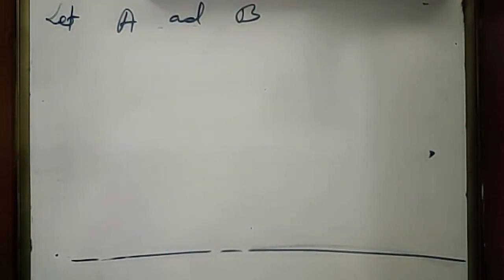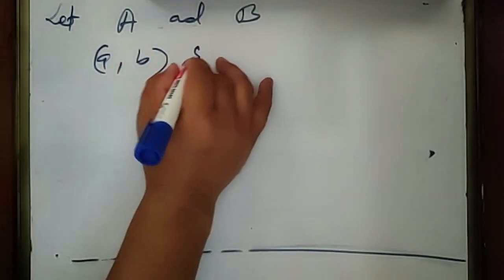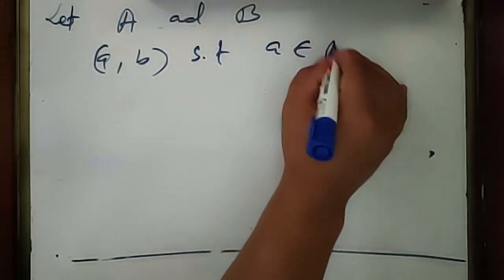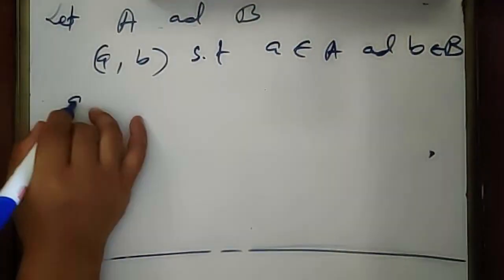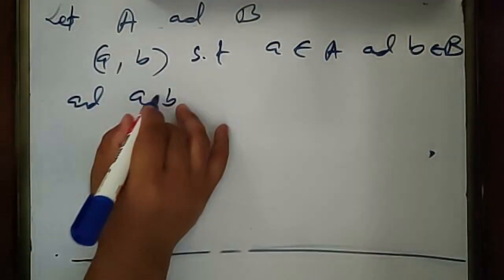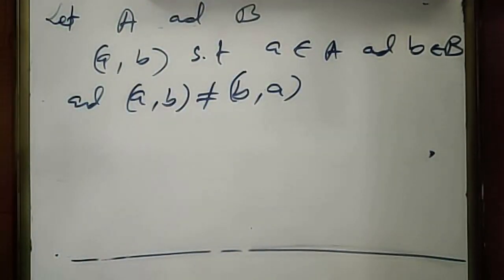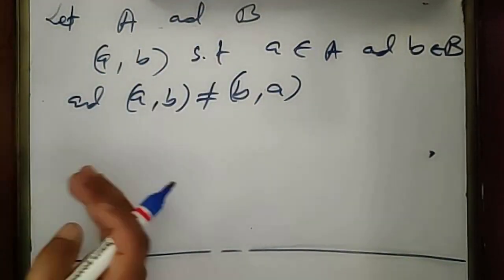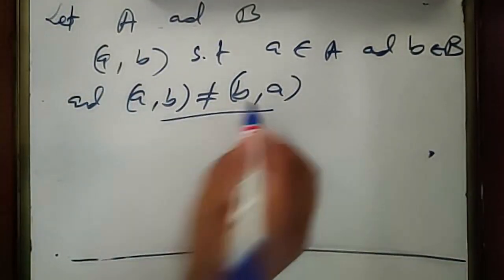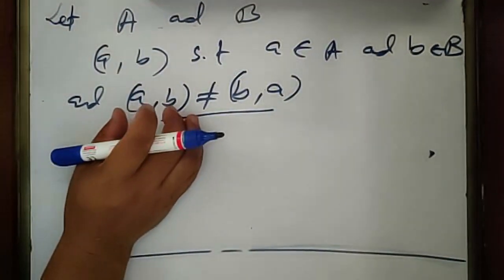The order pair is a pair of elements (a, b), such that a belongs to A and b belongs to B, and (a, b) is not equal to (b, a). So a pair of elements in which one element is from A and another element is from B will be an order pair if this condition is satisfied. Then we say that the pair of elements (a, b) is an order pair.